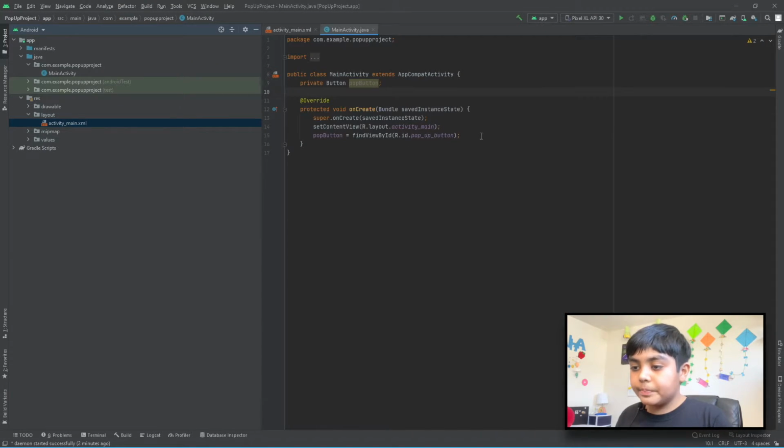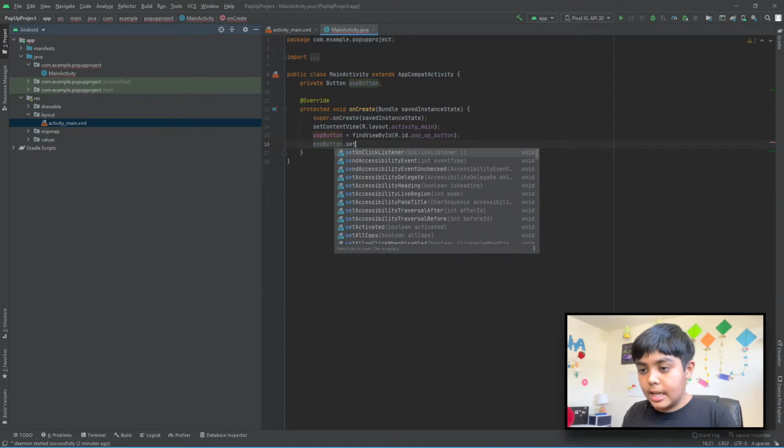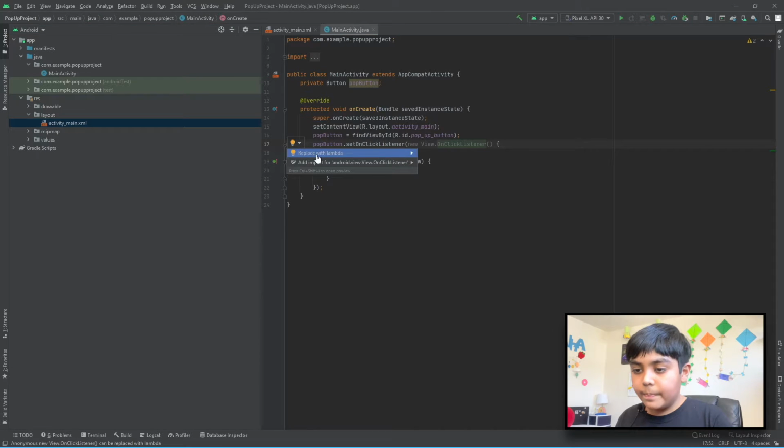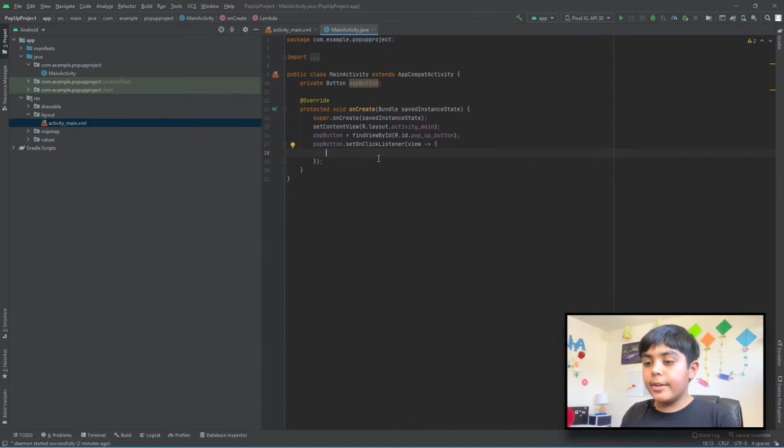Now let's create an on-click listener. Whenever we click the button, we'll make it do whatever we want, which in this example is the pop-up. You can say a pop-up is a notification inside the app, not a permanent notification, just a temporary notification inside the app. So let's do pop button dot setOnClickListener, new OnClickListener. There you go. I'm just going to replace this with a lambda, so it looks a little bit neater. Now inside this is where we're going to make the pop-up, and actually this is very, very simple. So let's just do this.